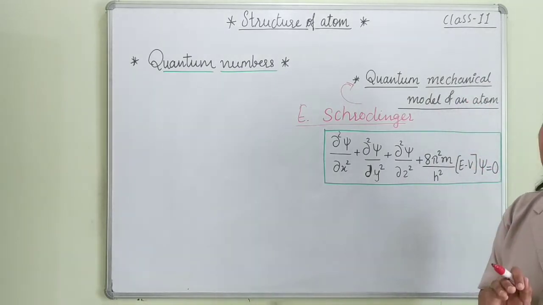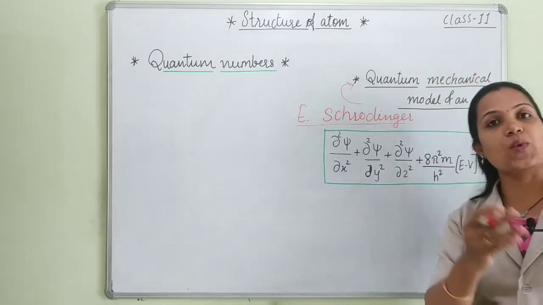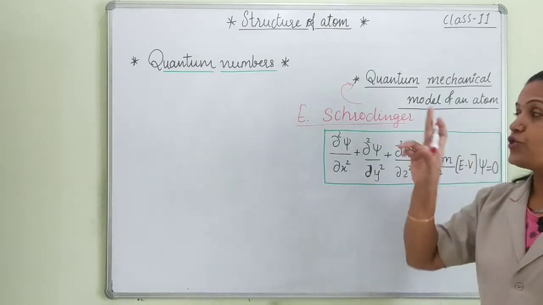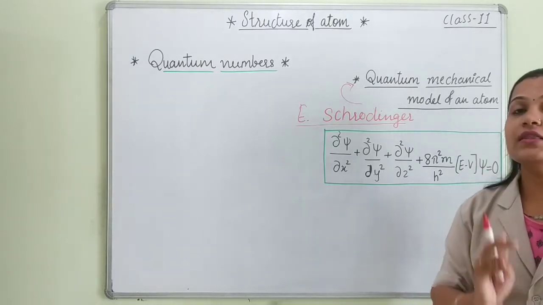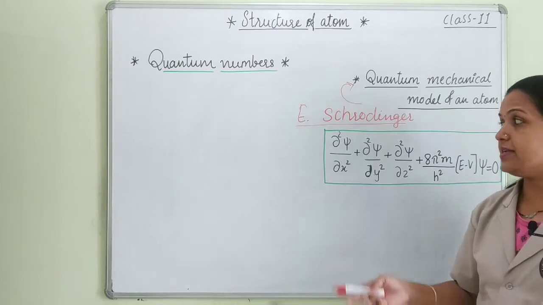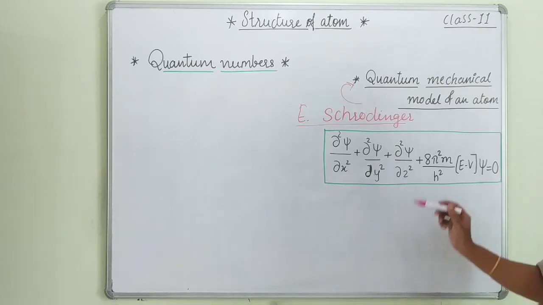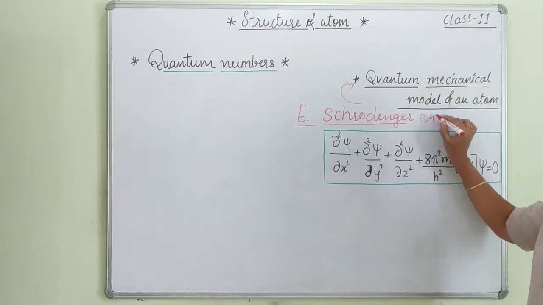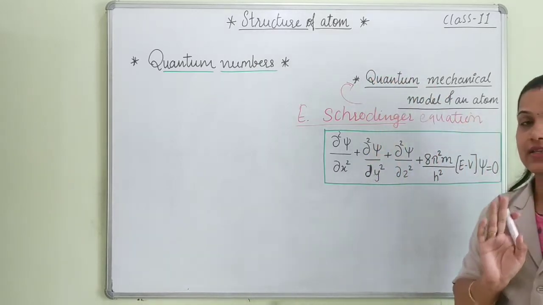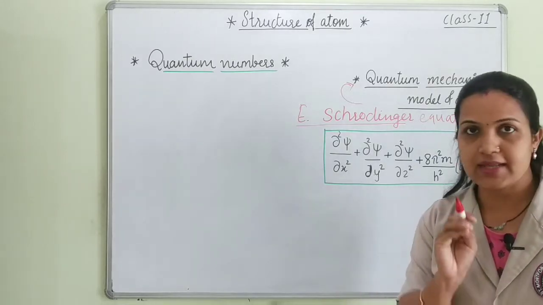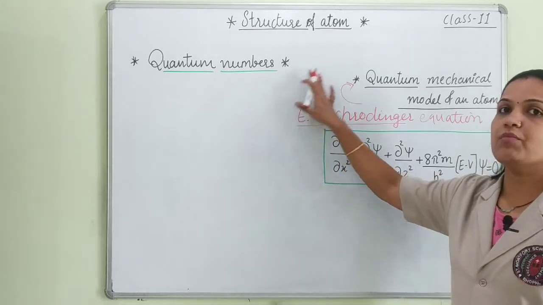According to this model, electron movement is three-directional, through the x-axis, y-axis and z-axis. Schrödinger, in his atomic model, gave that the electron can move in three directions. Then E. Schrödinger developed one equation, and that equation is known as the Schrödinger equation. Although this portion is not in your CBSE syllabus, it is there in the NCERT book but not included in the CBSE syllabus. But for studying quantum numbers we should know it.